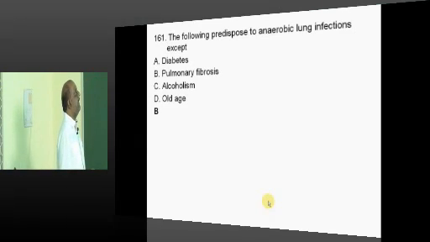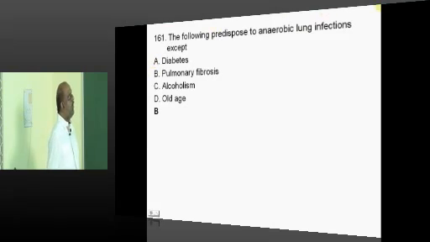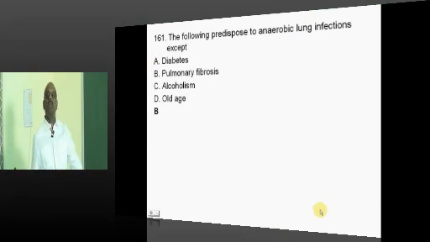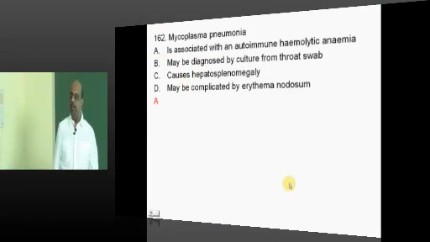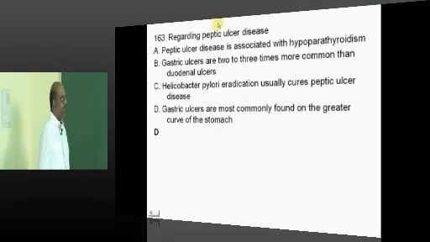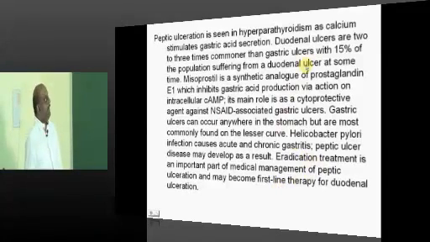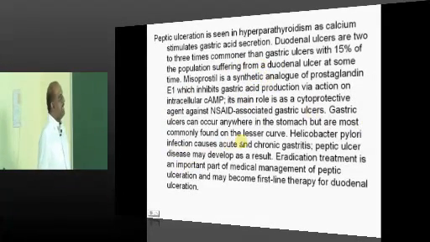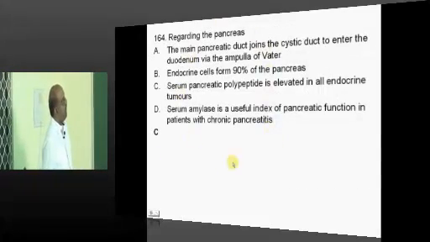Now anaerobic lung infections are predisposed by alcohol, old age, diabetes, in alcohol due to aspiration. Mycoplasma pneumonia can lead to autoimmune hemolytic anemia, as all of you know very well. Now gastric ulcers, where are they typically found? If you look at gastric ulcers, they can be found anywhere, but most commonly they are along the lesser curvature, is what needs to be remembered.